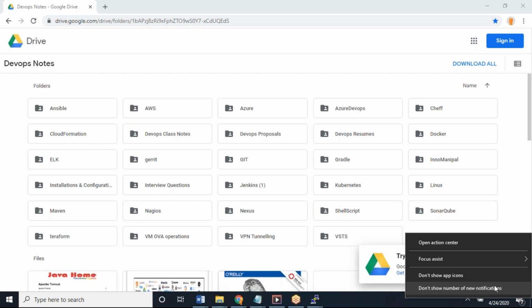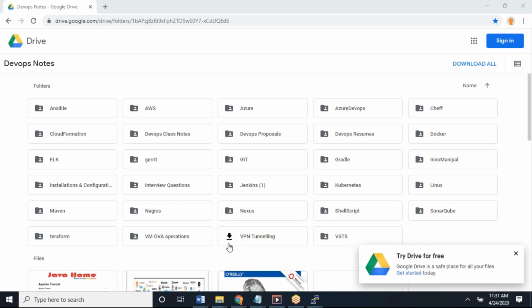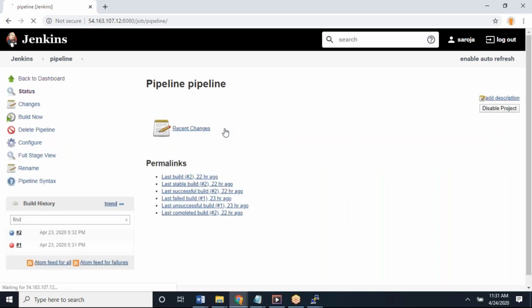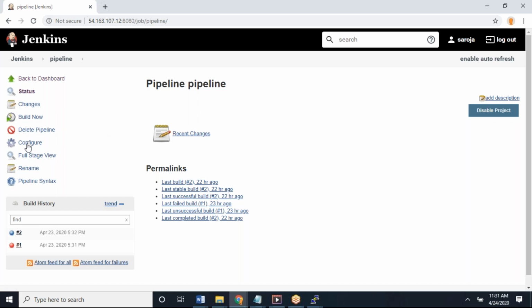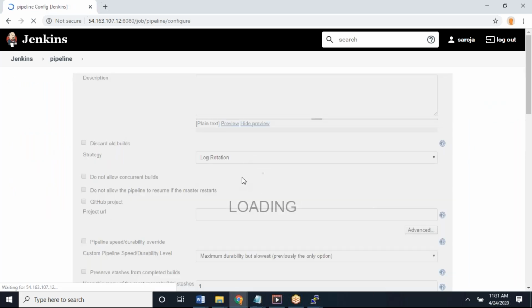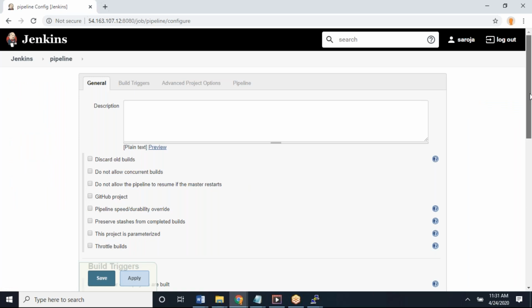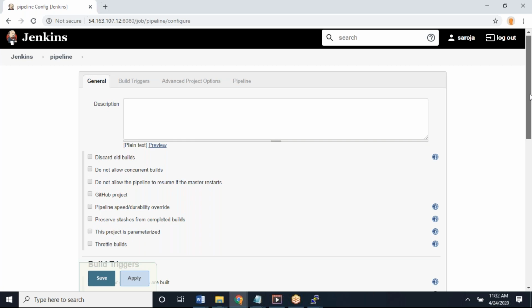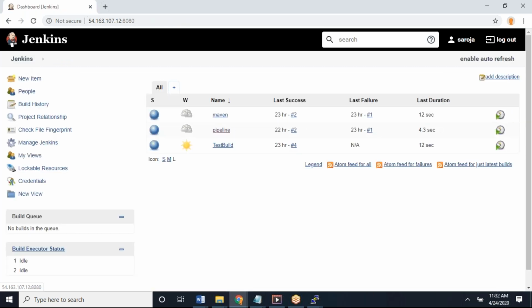Okay, so now go back to your Jenkins console. Open your pipeline script. Today, guys, I want to show one more type of script also. The parameterized concept is also there, and I want to show that first. But can you go to a general job, not pipeline? After that, we'll come to the pipeline step. Go to Jenkins, go to the freestyle job.